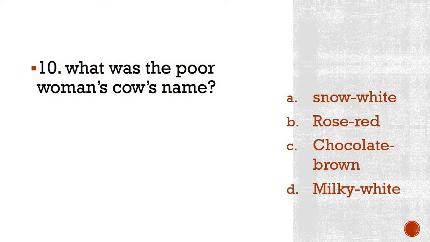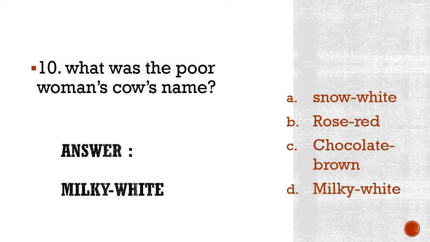I'm pretty sure that 99.99% of students have already solved it before I show you the answer. So it is my duty to show you the correct answer. The correct answer is Milky White, and you need not repeat this because you very well know this too. Milky White was the name of Jack's cow, or you can say poor woman's cow, or Jack's mother's cow, whatever you want. In short, there was only one cow in that lesson.